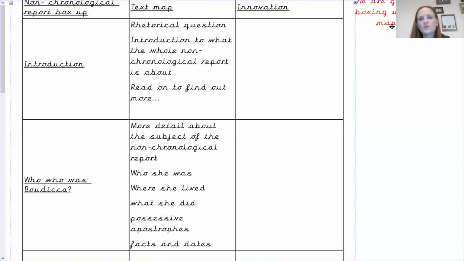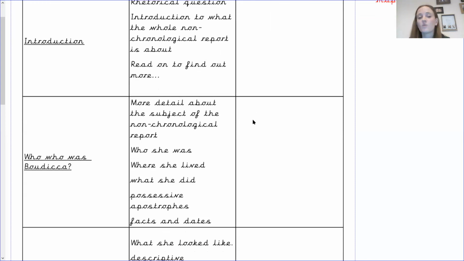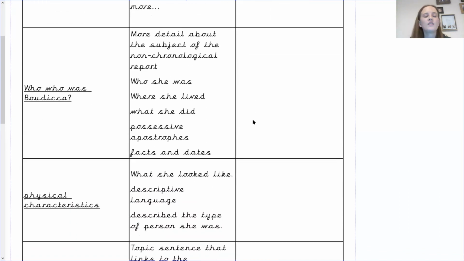So if we zoom in a little bit so we can have a look at the box up. We've included a rhetorical question. We've got an introduction to what the whole non-chronological report is going to be about. We've said read on to find out more. In the first paragraph, we've got more detail about the subject of the non-chronological report. So it's more in this sense about Boudicca. We've got who she was, where she lived, what she did. Okay, those are specific things that are all about her.